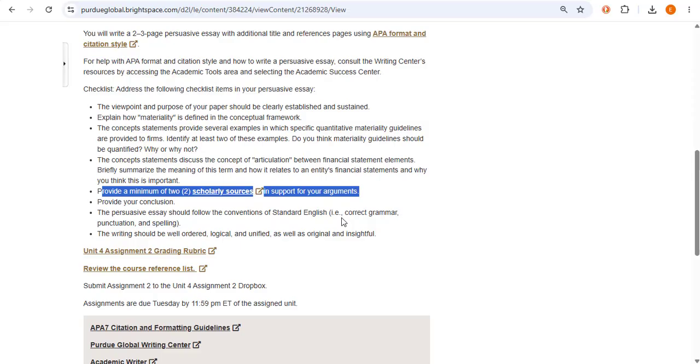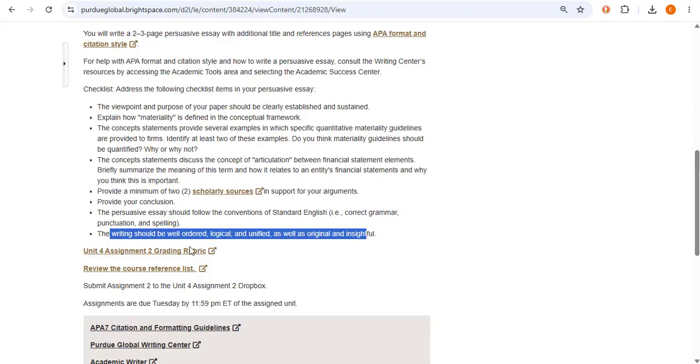If you decide to go outside of concept statements and find another source, it needs to be of academic or professional quality, which means it cannot be a blog. It needs to be written by a person that we can check their credentials. It needs to come from a source that we know is accurate, so a peer-reviewed journal, such as the Journal of Accountancy, would work. But if you just use a blog or use Investopedia and there's no way to determine the credibility, that source will not count. It says to provide your conclusion, but I always say don't forget your introduction too. And then of course the way you write it, spelling, grammar, all that counts too.